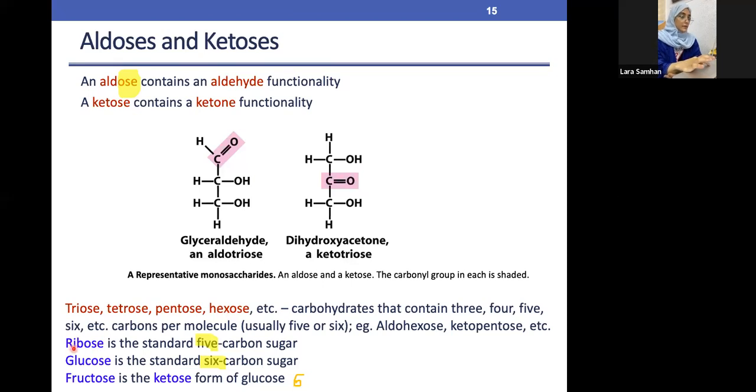Now, in regard to ribose, it is basically a 5 carbon sugar. Glucose is the most common type of monosaccharide, which is a 6 carbon sugar, and fructose is basically a ketose, a form of sugar with 6 carbon atoms. Okay, so moving on.